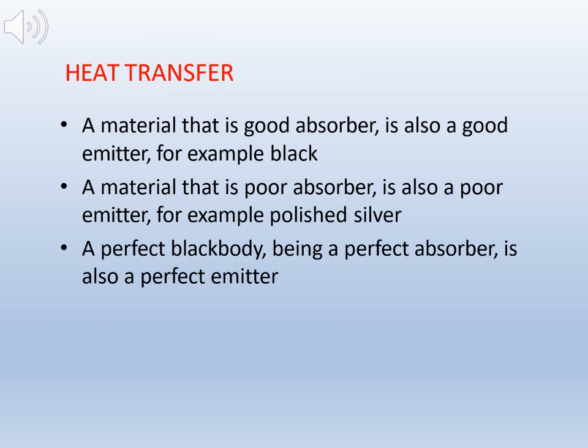It can be concluded that a material that is a good absorber is also a good emitter, for example black. A material that is a poor absorber is also a poor emitter, for example polished silver. A perfect black body, being a perfect absorber, is also a perfect emitter.